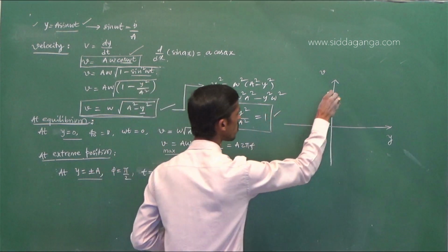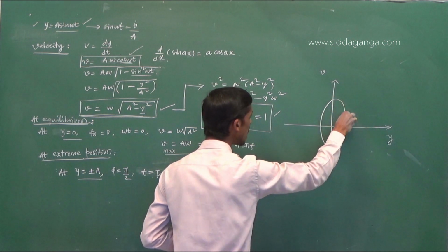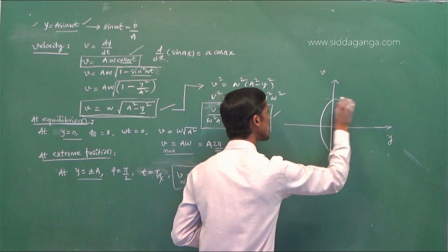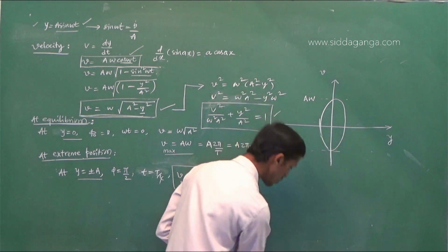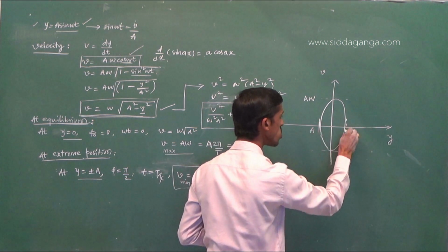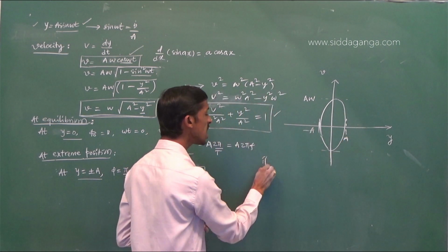This equation is telling us the graph between velocity and displacement is an ellipse. Maximum velocity is a omega, maximum displacement will be amplitude, so minus a to plus a.